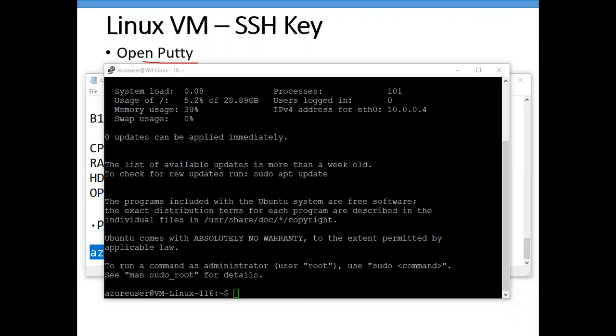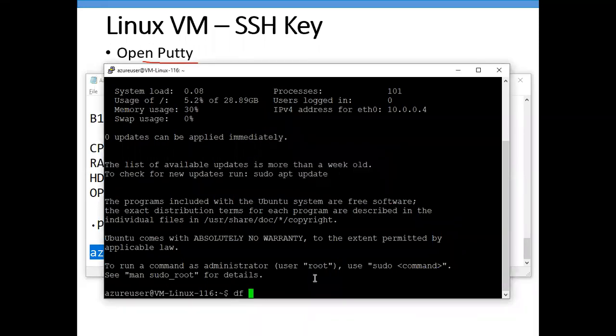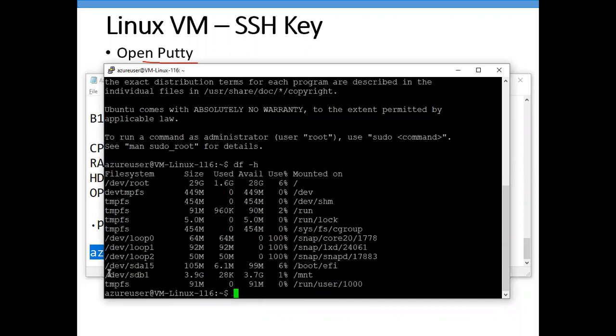Anyone have any more questions? Now we'll move forward. Here we have learned about the Linux one, and I'm going to use one command called df -h. Here I can see the 4 GB of additional space which we are getting with our size called B1S.